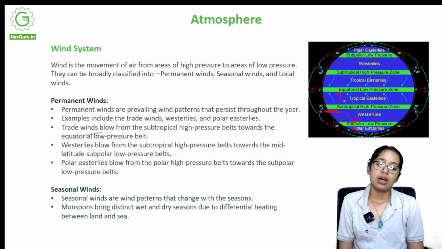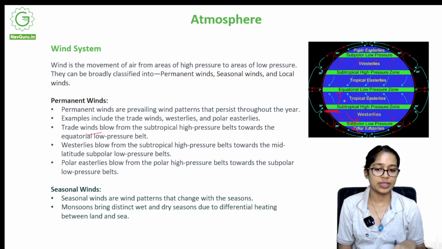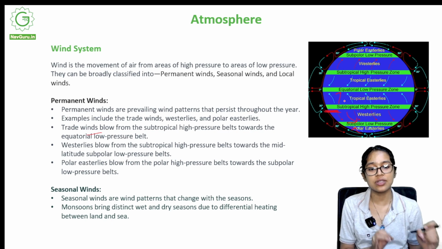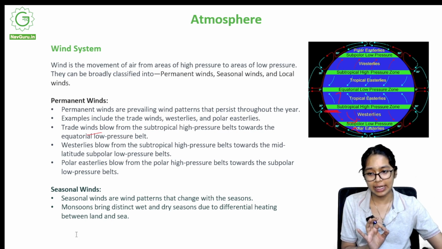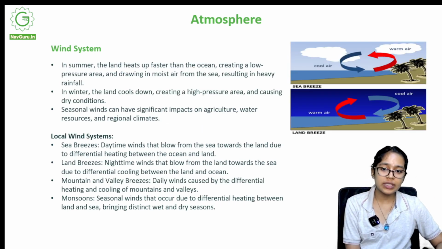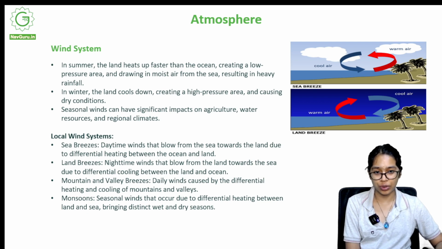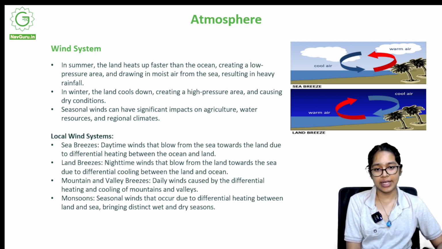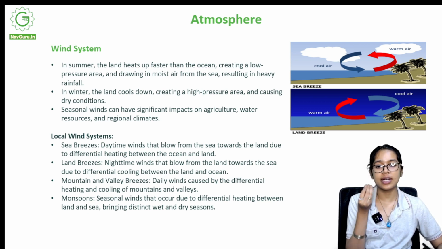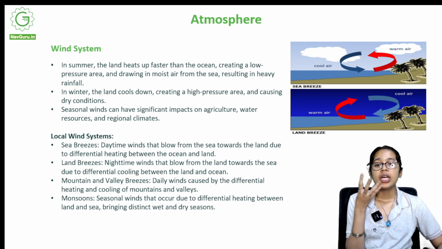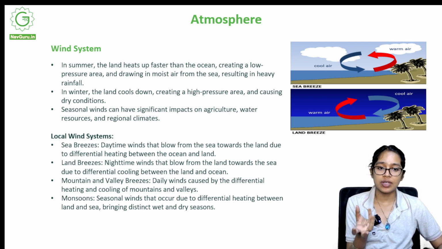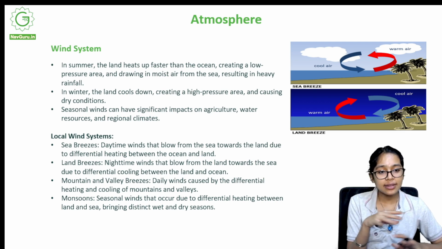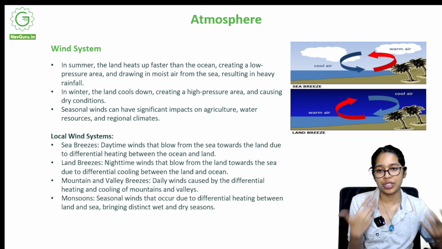Okay, seasonal winds. Seasonal winds are wind patterns that change with the seasons. Monsoons bring distinct wet and dry seasons due to differential heating between land and sea. In summer, the land heats up faster than the ocean, creating a low pressure area and drawing in moisture from the sea, resulting in heavy rainfall. So what happens during summers is that the land heats up faster than the ocean, of course.